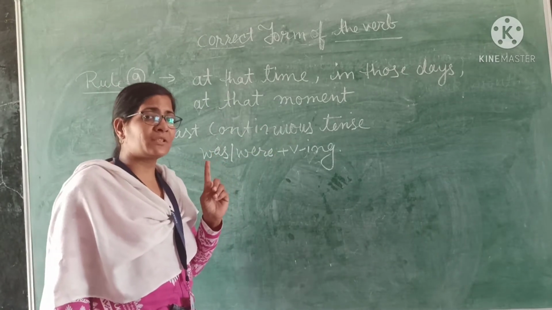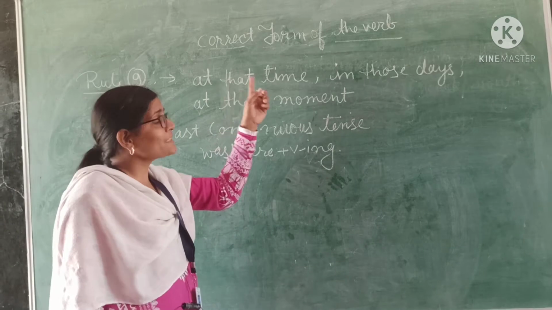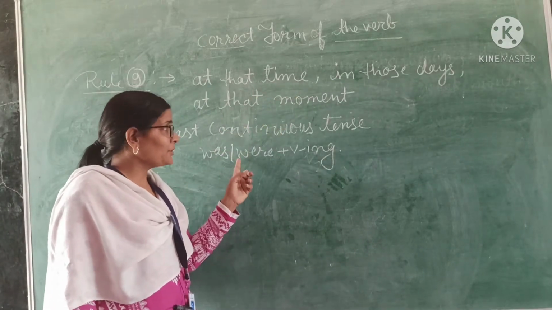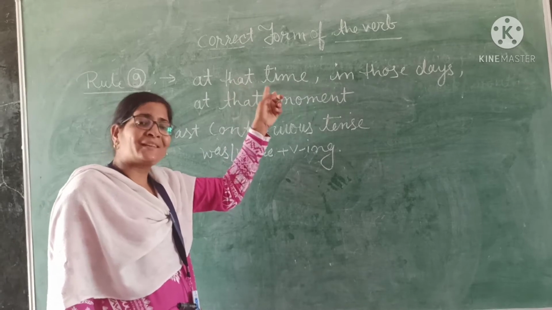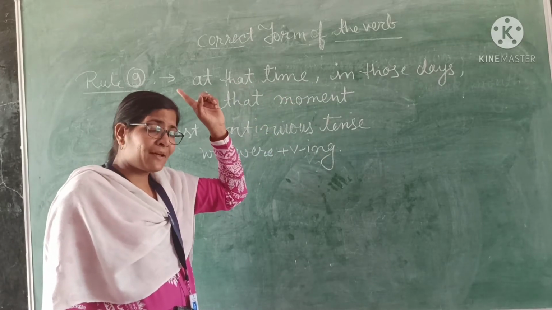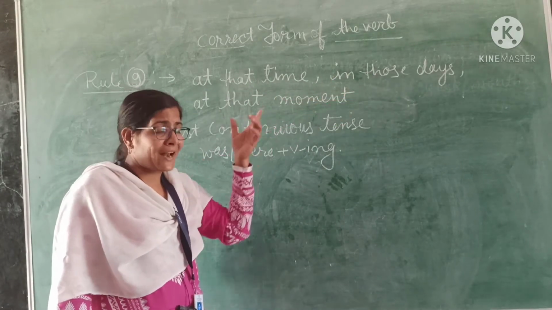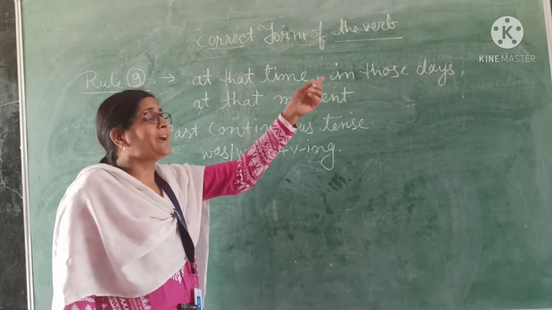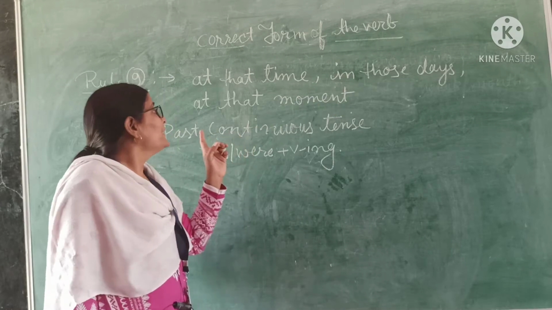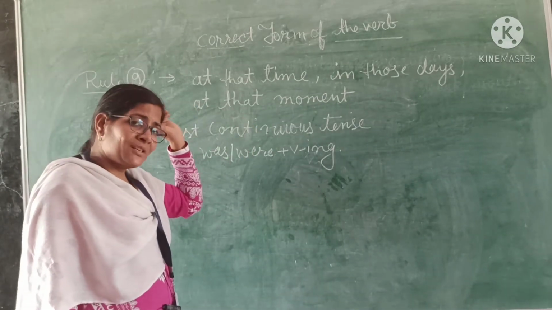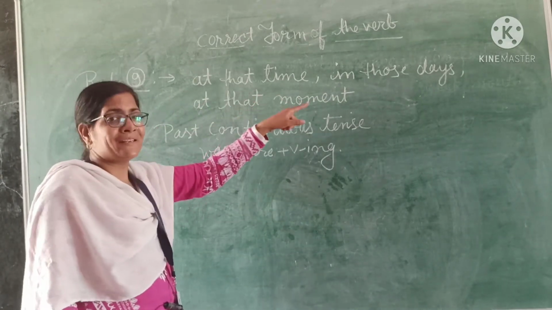In present continuous tense we read at this time, in these days, but now here we are looking at in those days, at that moment.